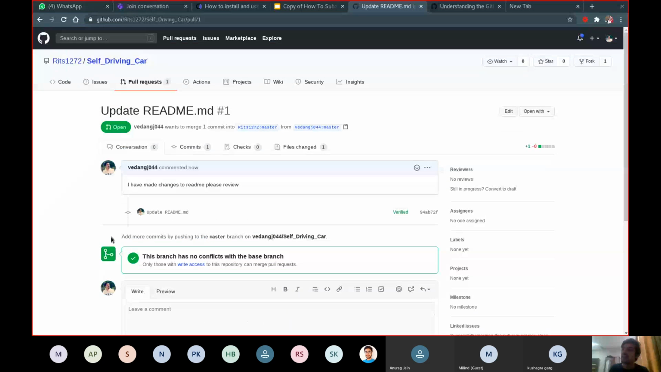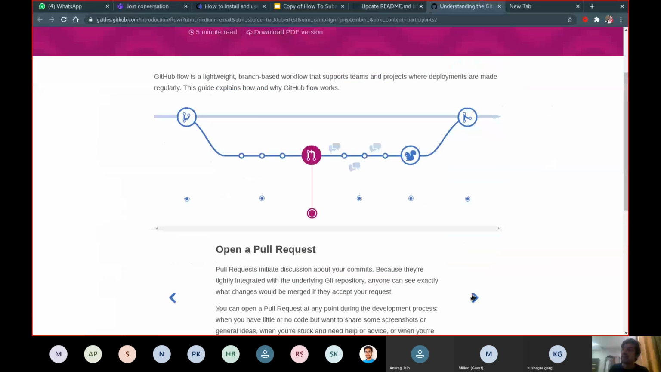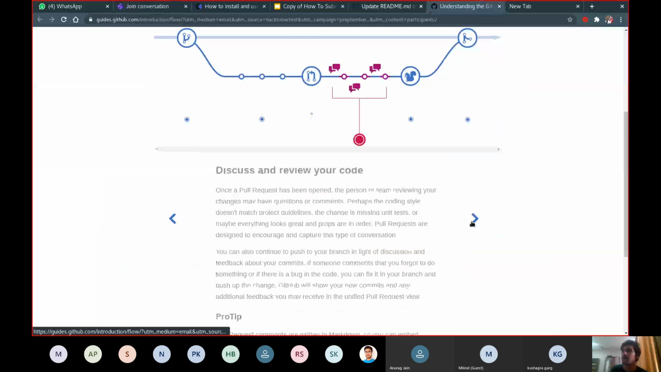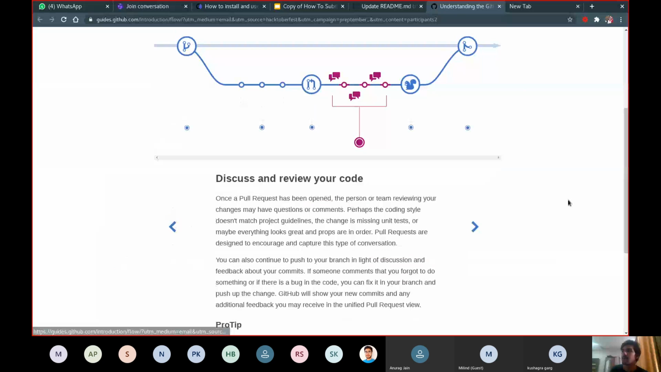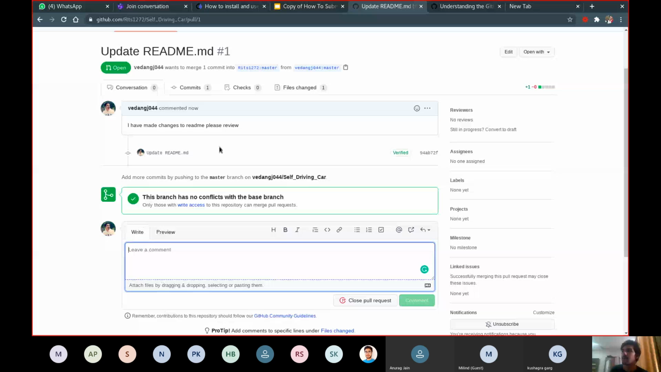So I have made a pull request now, which is this procedure. Opening a pull request, now Ritik and I can discuss what changes I have done. Here I have a comment section. Ritik also would have a comment section in his account. So we can discuss what changes we have to make.